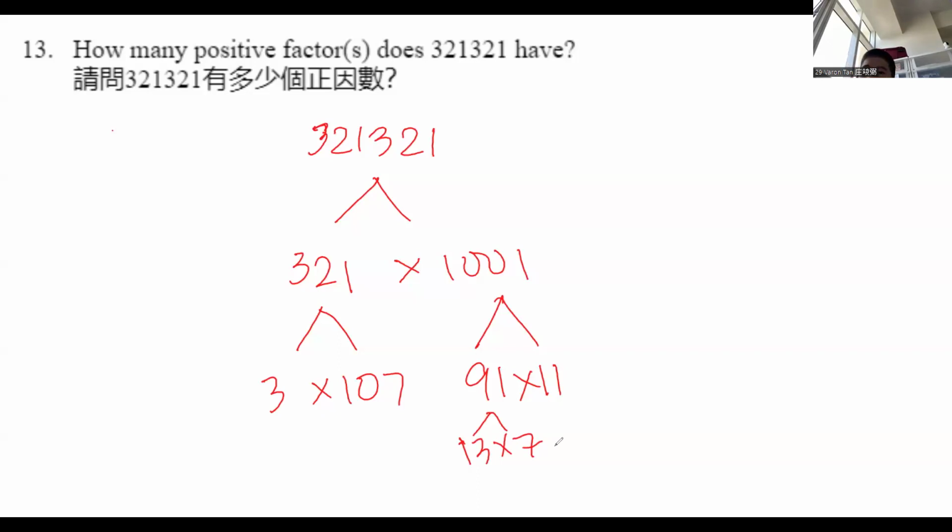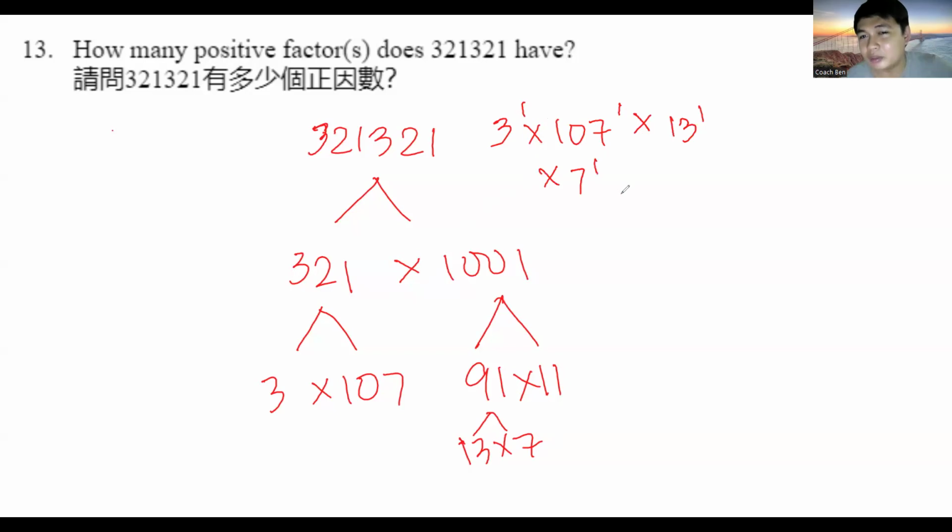So I got 3 to the power of 1 times 107 to the power of 1 times 13 to the power of 1 times 7 to the power of 1 times 11 to the power of 1.